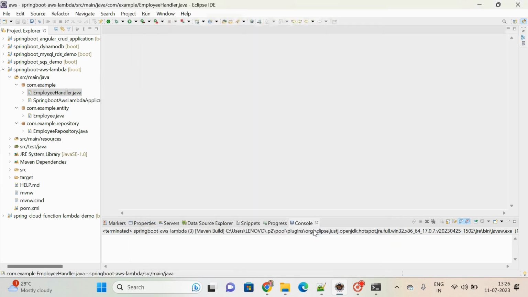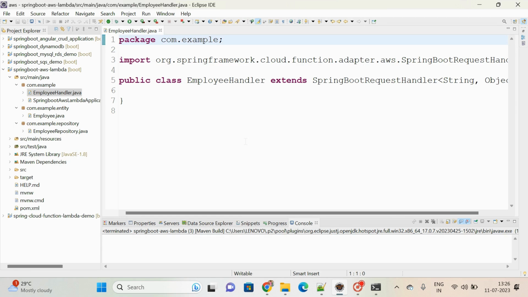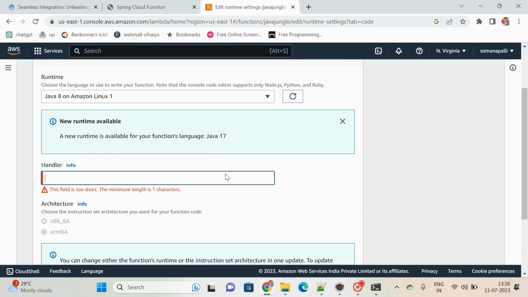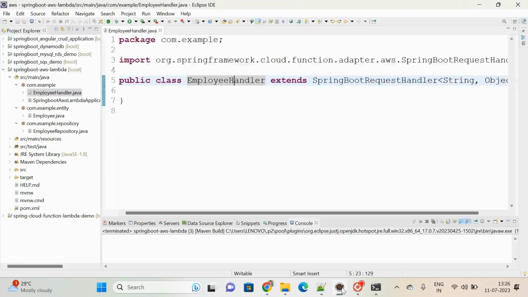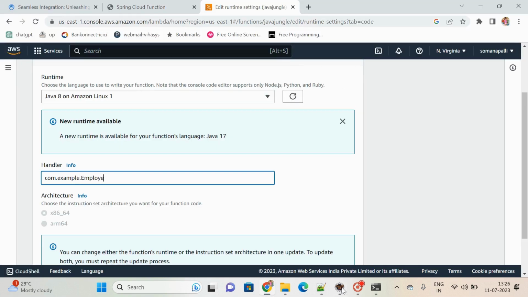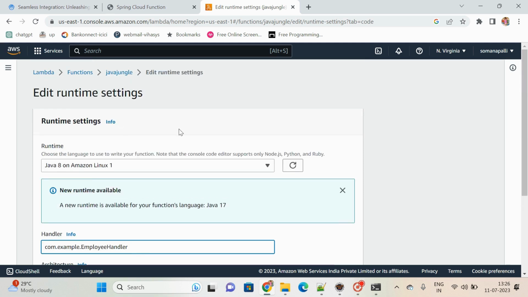Click on Finish. Once it is done, this employee handler class is what you need to specify while you are creating the AWS Lambda function. So what is the fully qualified name of this handler class? com.example, and the class name is EmployeeHandler, right? EmployeeHandler, that's it. That is what you have to configure under runtime settings.